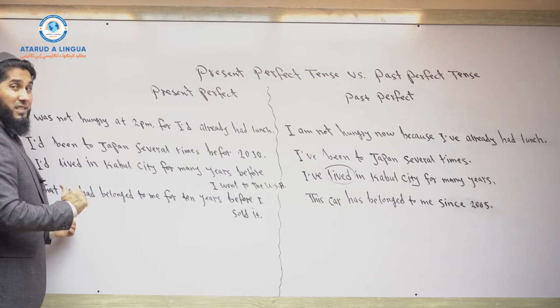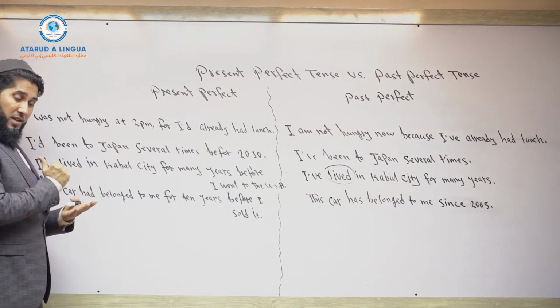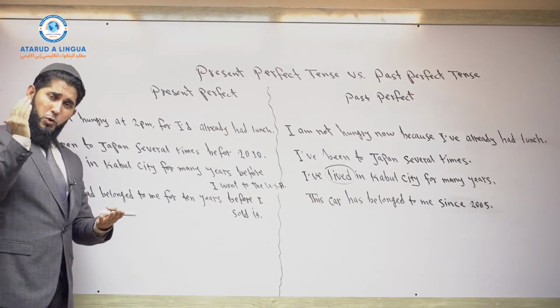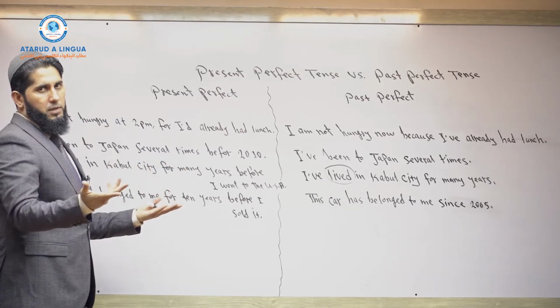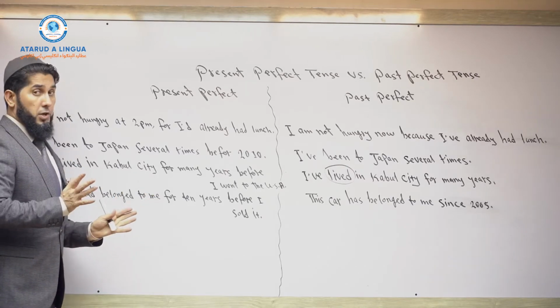So the state of ownership existed in the past from a specific time up to another specific time, and then something else happened. I sold it.